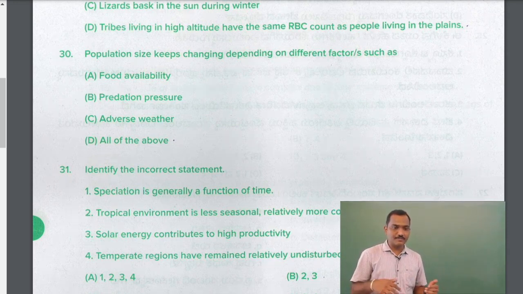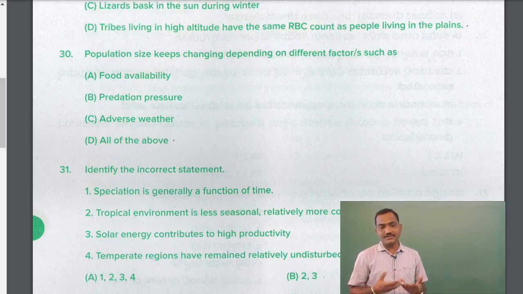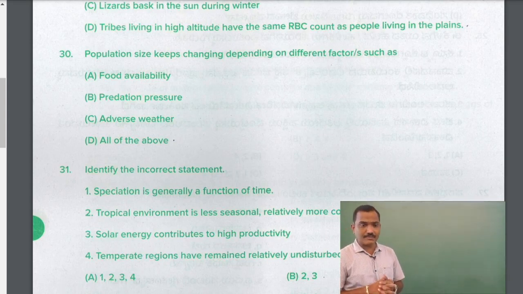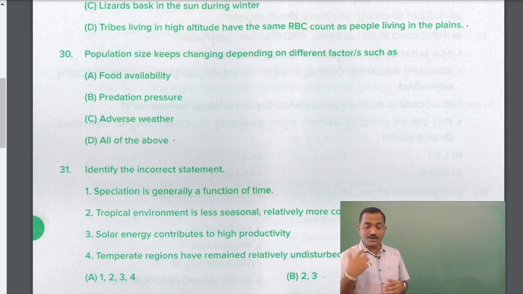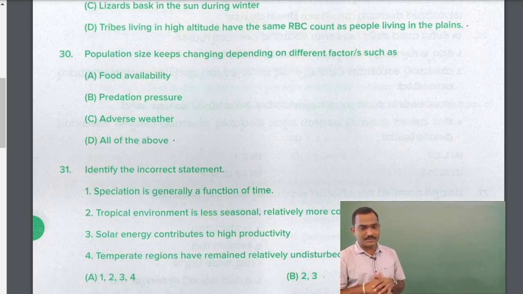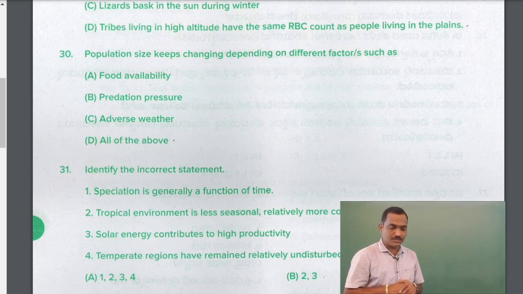It may be reduced. Predation pressures: if a predator is introduced into an area, deliberately or naturally, the population may decrease. If the predator is taken out, the population may increase. Adverse weather, of course, is also a reason for changing population density. So all of the above. Definitely, all of the above is the answer.